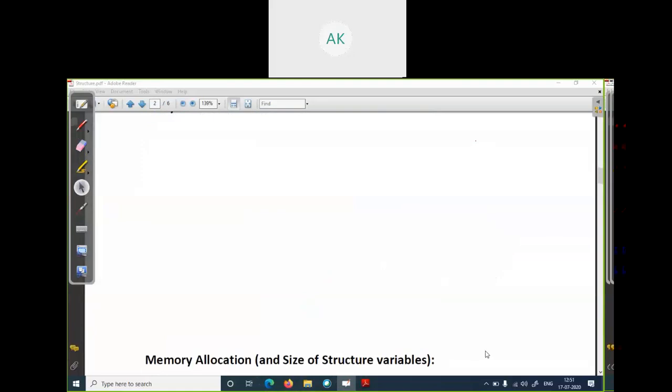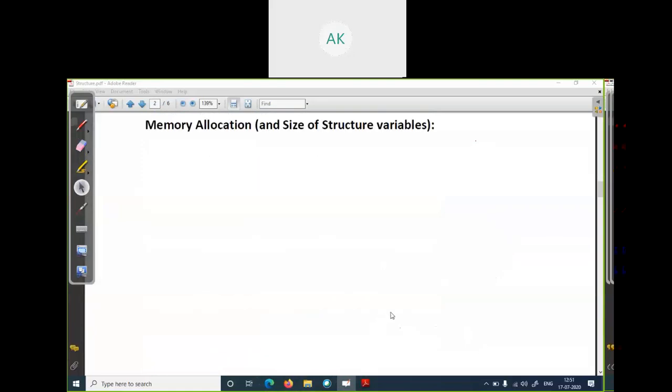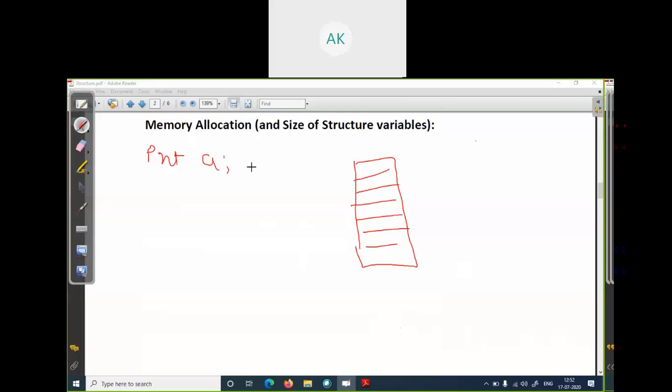So it is a simple structure of structure. Memory allocation. How do we get the memory allocation? Suppose when you write integer a, it will get the memory allocation in your RAM. Here, suppose the address of this memory allocation is 100, so that location gets the memory allocation for variable a.